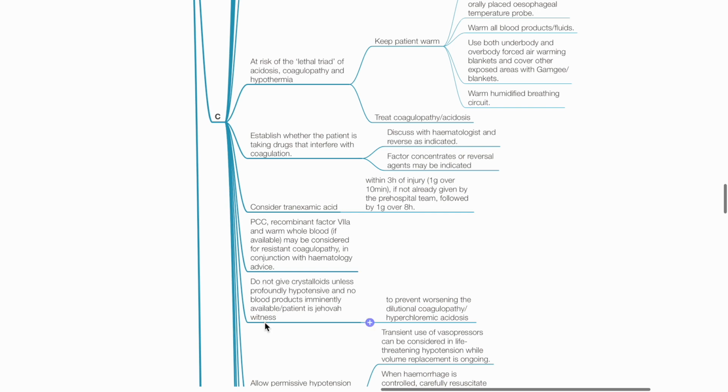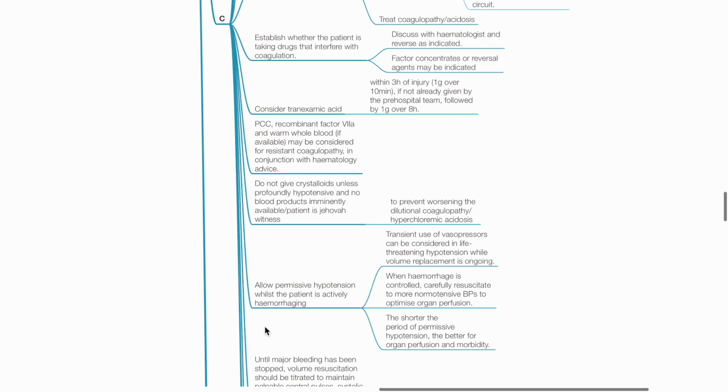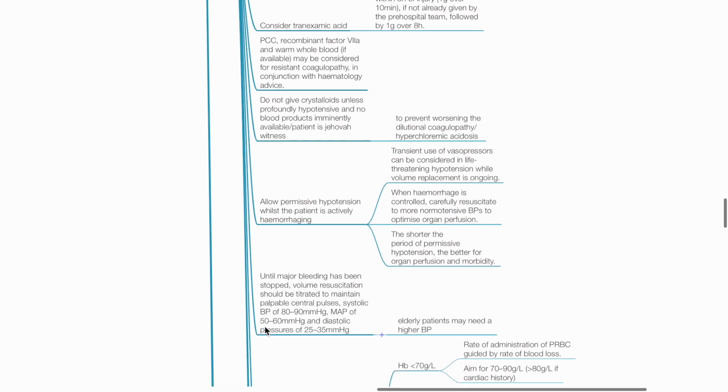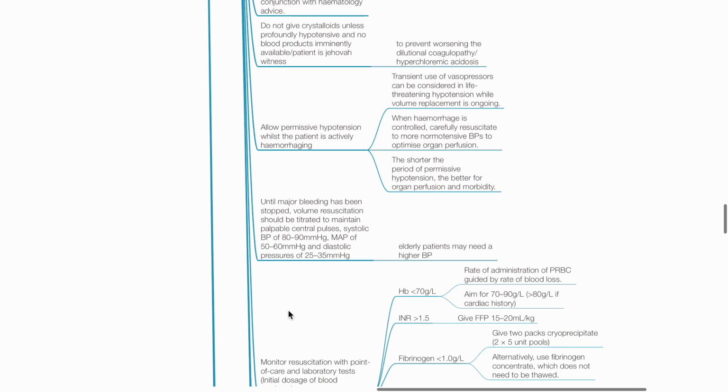Discuss with hematologists. Do not give crystalloids unless profoundly hypotensive and no blood products imminently available, or if the patient refuses blood transfusion, to prevent worsening dilutional coagulopathy or hyperchloremic acidosis. Permissive hypotension while patient is actively hemorrhaging. Transient use of vasopressors can be considered in life-threatening hypotension while volume replacement is ongoing. When hemorrhage is controlled, carefully resuscitate to more normal tensive blood pressures to optimize organ perfusion. The shorter the period of permissive hypotension, the better the organ perfusion and morbidity.